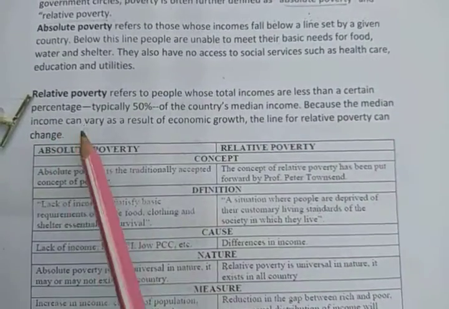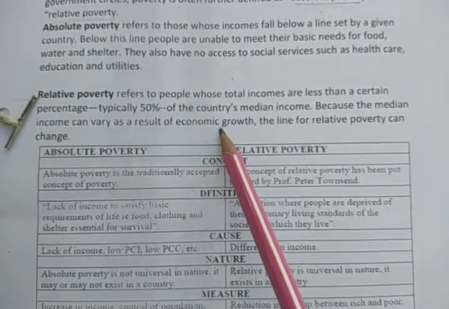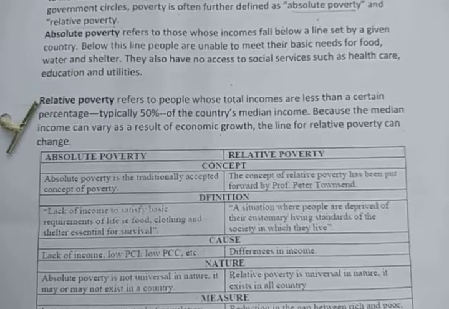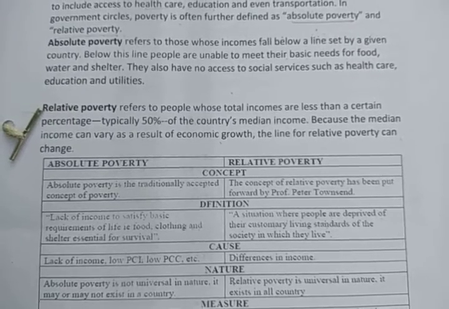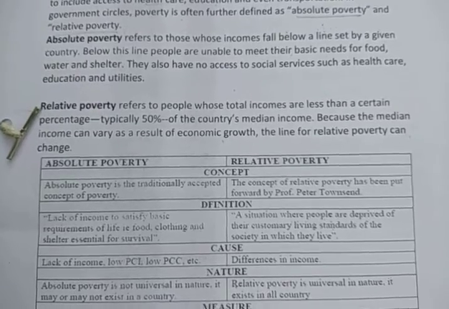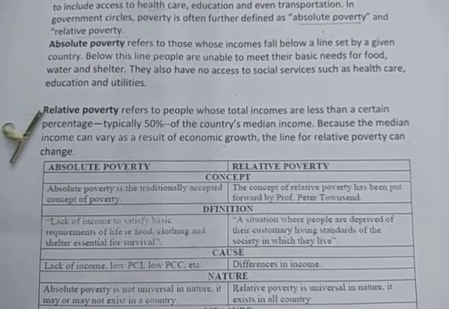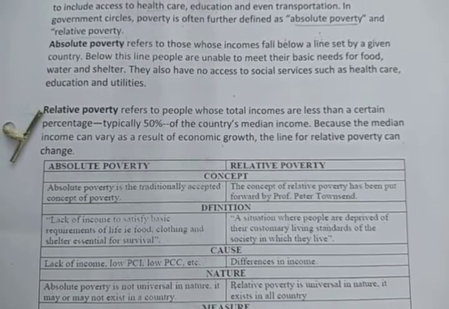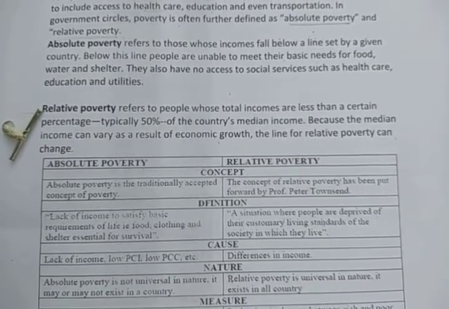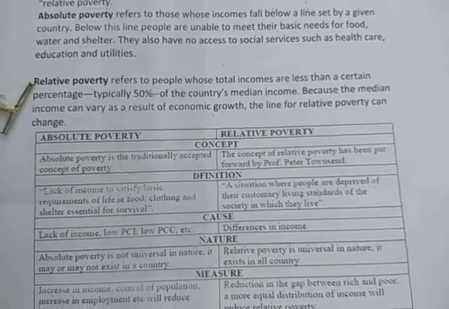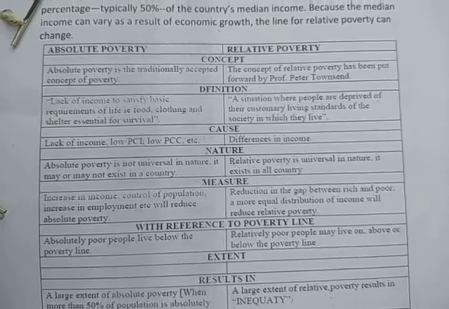Because the median income can vary as a result of economic growth, the line for relative poverty can change. As per the economic growth, our median income will change. Every year our income changes, and every year the median income will also change, and simultaneously, relative poverty will also change due to the change in the national income.